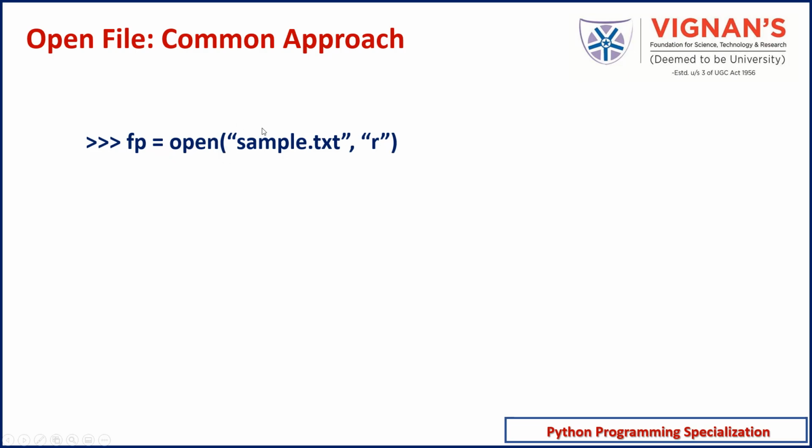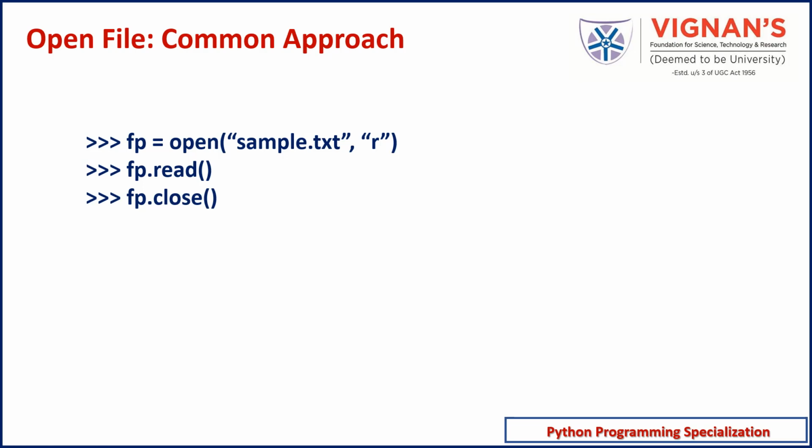So when we open the file, a file handler is returned and we are holding that in the variable fp. And after opening the file, we apply the operations on the file. And after completion of the operations on the file, we need to close the file. To release all the resources that are allocated for a file, it is very much important to close the file explicitly. So this is the common approach to open a file. That's what we discussed in the previous videos.